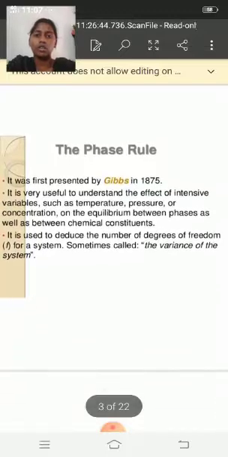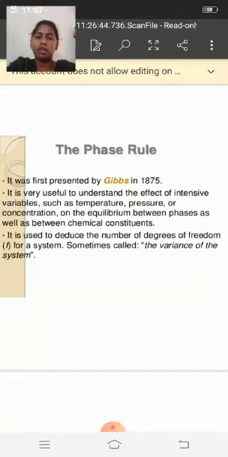The phase rule was proposed by Gibbs in 1875. It is very useful to understand the effect of intensive variables such as temperature, pressure or concentration on the equilibrium between phases as well as between chemical constituents. It is used to deduce the number of degrees of freedom F for a system, sometimes called the variance of the system.